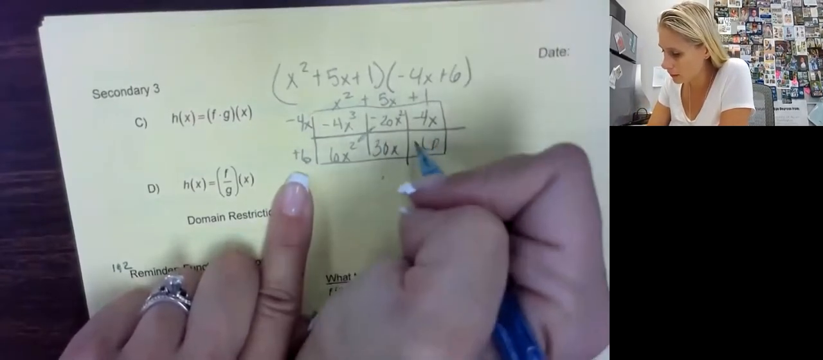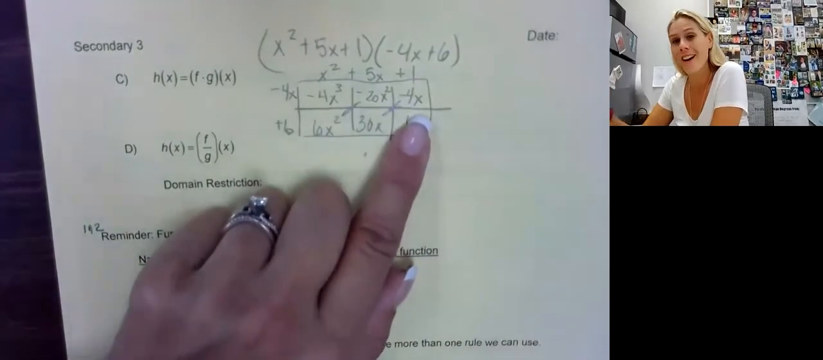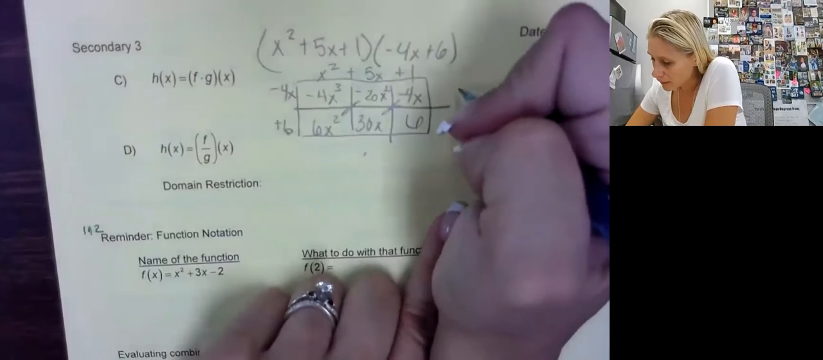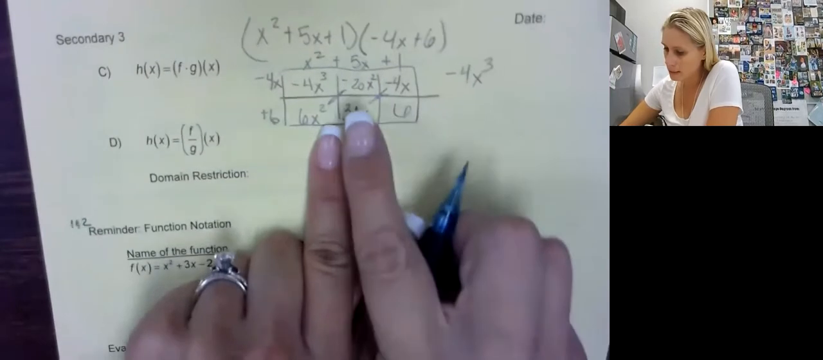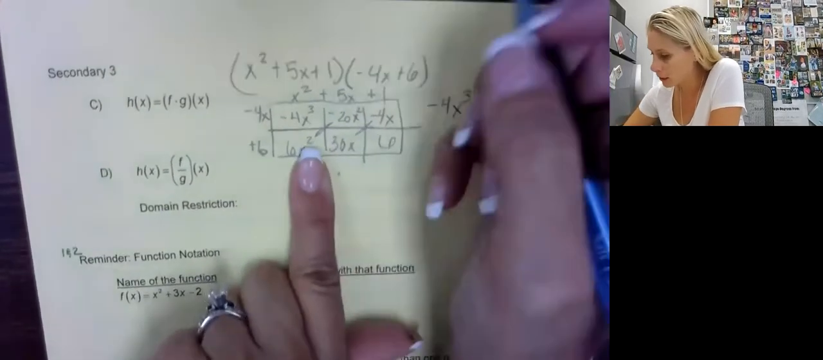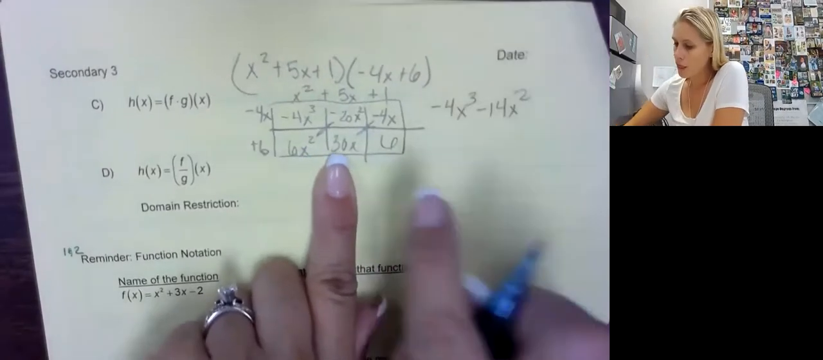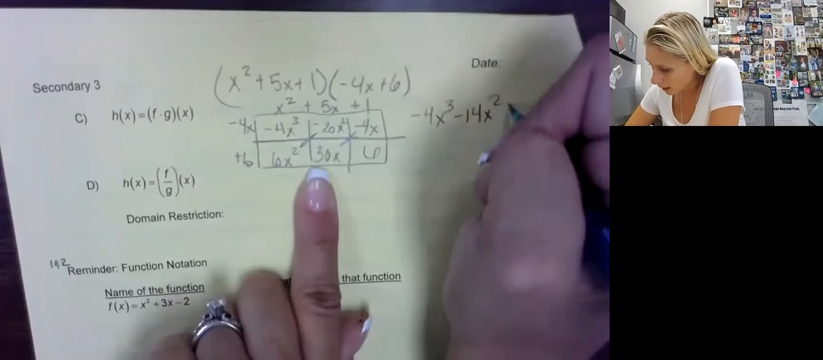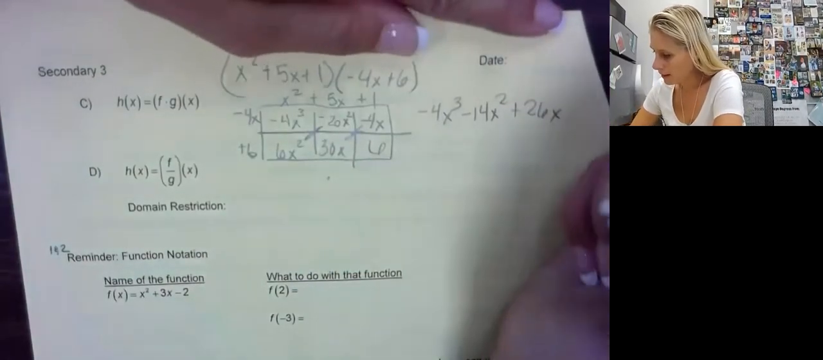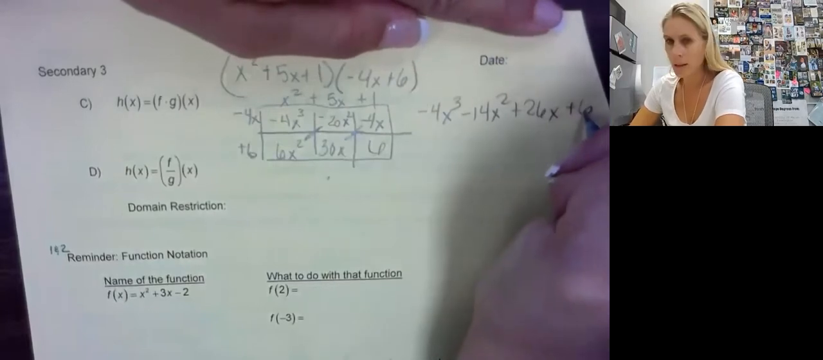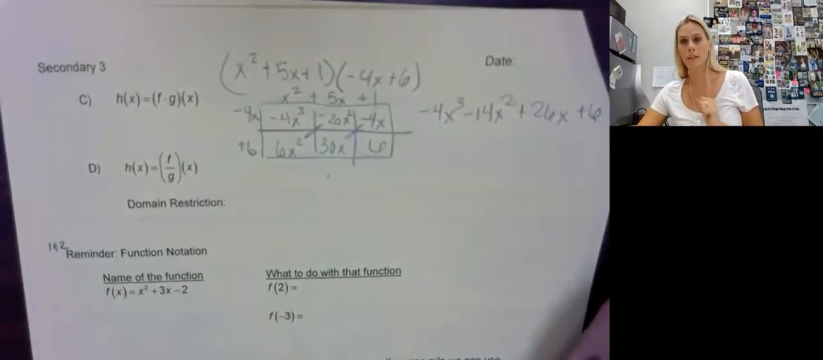Look, the diagonals are like terms. Okay, so let me put this together. So that's negative 4x cubed. Let's see our x squareds here. We have negative 20 and 6, so that's negative 14x squared. 30 and negative 4 is a positive 26x. And then our constant of 6. And we just multiplied those two functions. Okay.